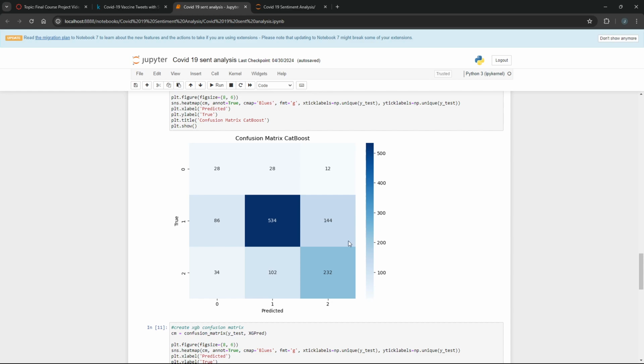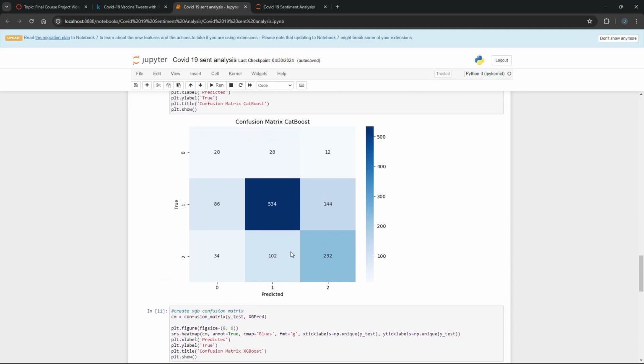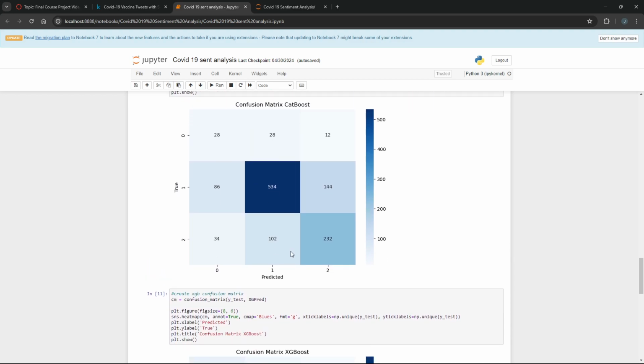I think we talked about them in class. On the bottom, it shows what our model predicted, and on the left, it shows the actual label. So, for example, there were a lot of cases where we predicted that it was negative, but it was actually something else. You can see that they're not all on the diagonal line, which is where they should be. So we falsely predicted negative tweets quite a lot. We also falsely predicted positive tweets quite a lot.